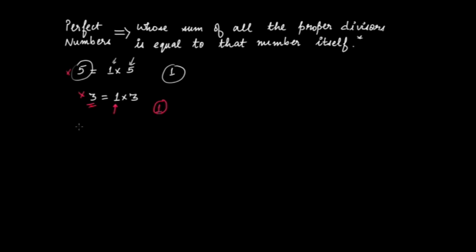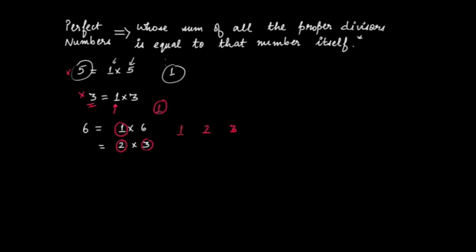What about 6? So you would say, hey, I can write 6 in the form of factors as 1 times 6, and I can write it as 2 times 3 also. So there are 4 factors for 6, that is 1, 6, 2 and 3, but there are 3 proper divisors. Going by the definition of proper divisors, we have only 3 proper divisors, that is 1, 2 and 3. So you write down all the proper divisors here, 1 and then 2 and then 3.